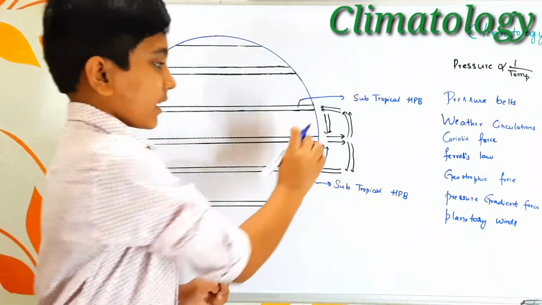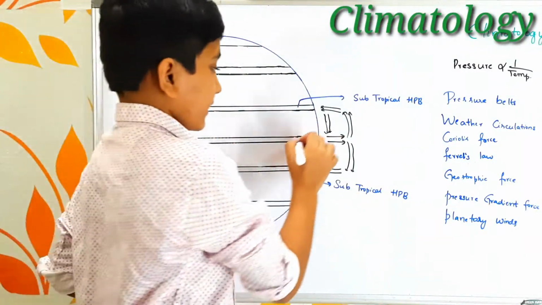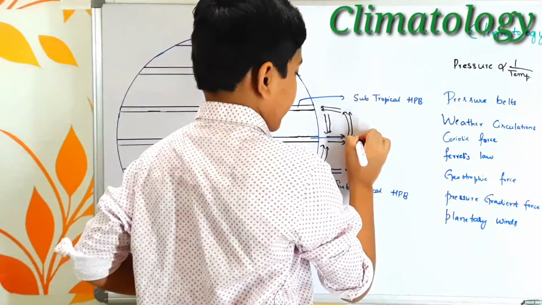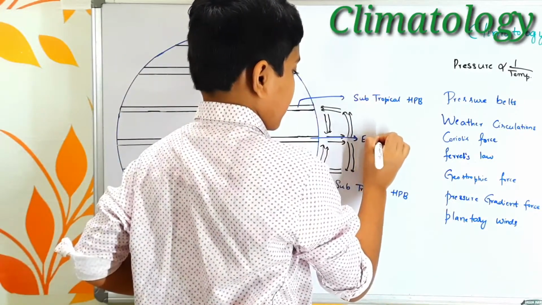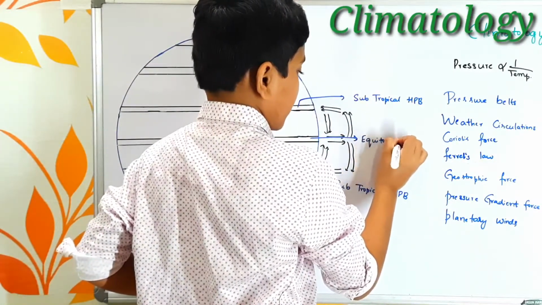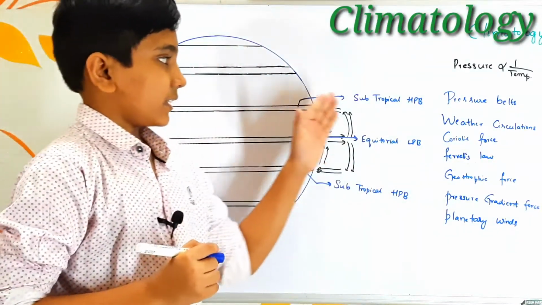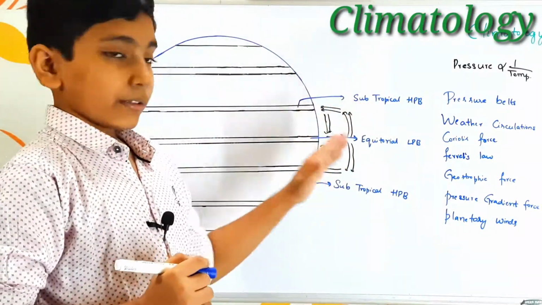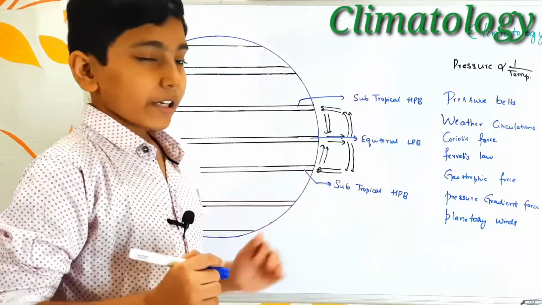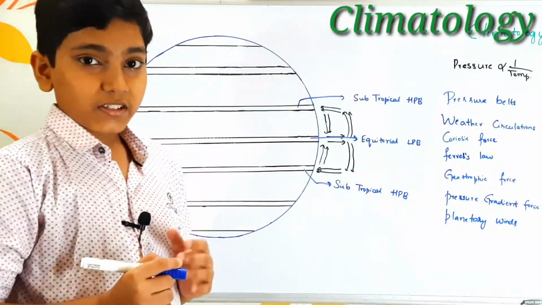Then since there are fewer particles here, it leads to the formation of the equatorial low pressure belt. So these three pressure belts, the subtropical high pressure belt, the equatorial low pressure belt and the subtropical high pressure belt, form the weather circulations.